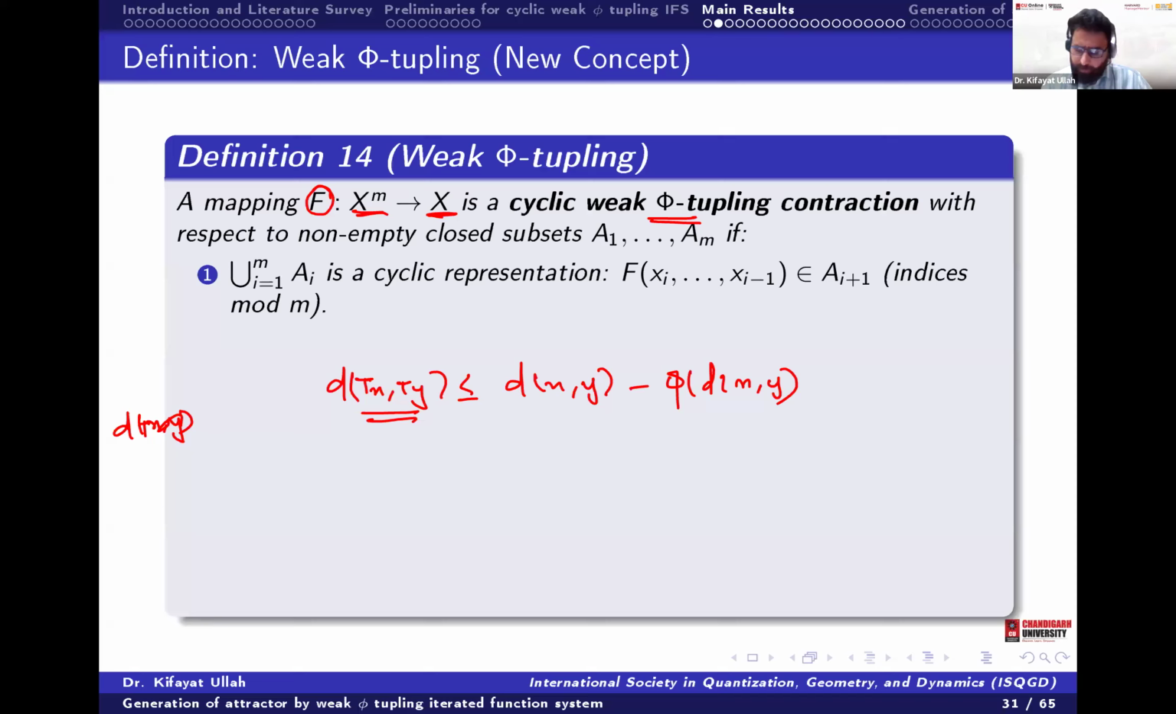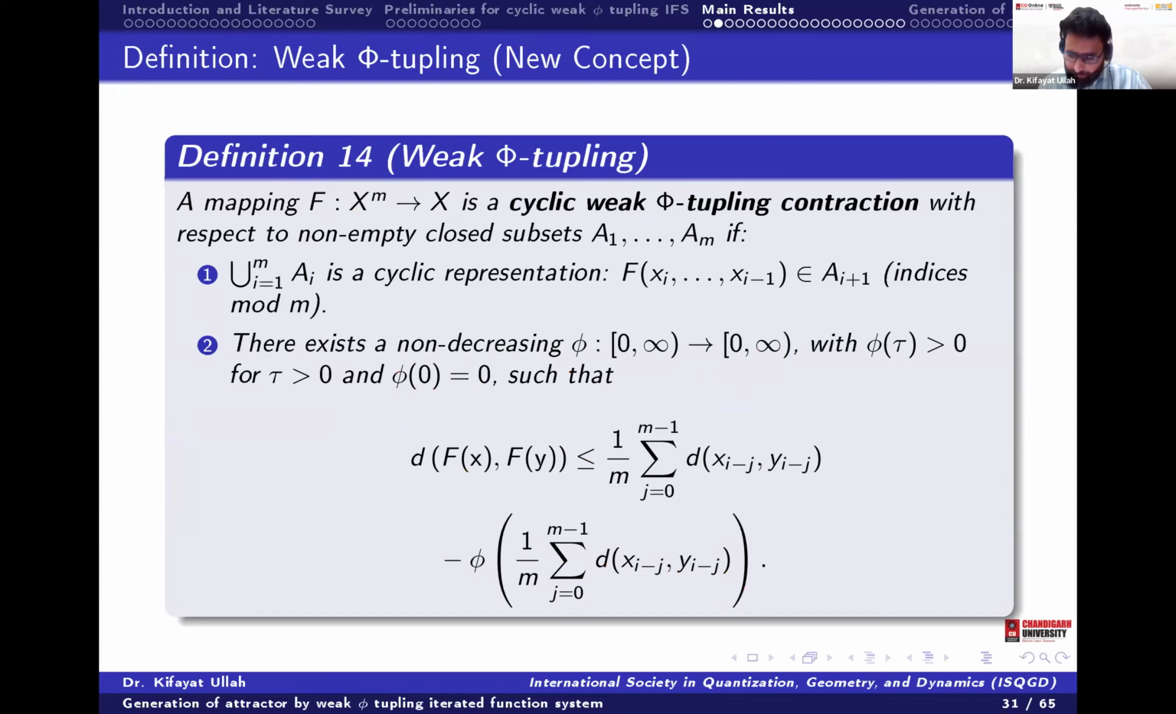So why do we call this a weak phi contraction? First, it should be cyclic, so for the cyclic weak phi contraction. Second, there should exist an upper semi-continuous function such that this property holds. So this F of x and F of y, meaning x1, x2 and so on up to xm and y1, y2 and so on up to ym, and on the RHS this one holds. As I told, we have d on the RHS greater or equal to d of x comma y minus phi of d of x comma y.